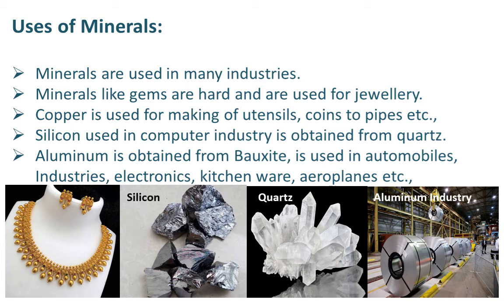Minerals are used in many industries. Either they use them directly or indirectly. Minerals like gems and precious stones are usually hard and are used for making jewelry. Copper is another metal used in everything from coins to pipes and also for the making of utensils, and it is helpful in the electronic industry. Silicon is used in the computer industry. It is obtained from quartz, which you can see here, silicon and quartz.